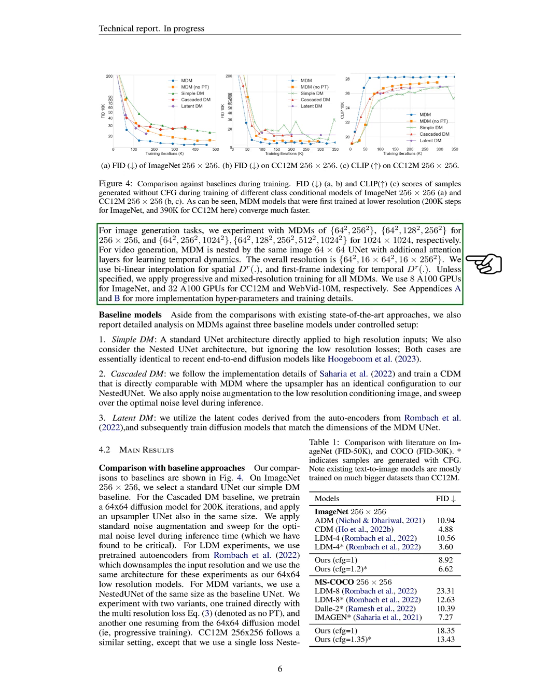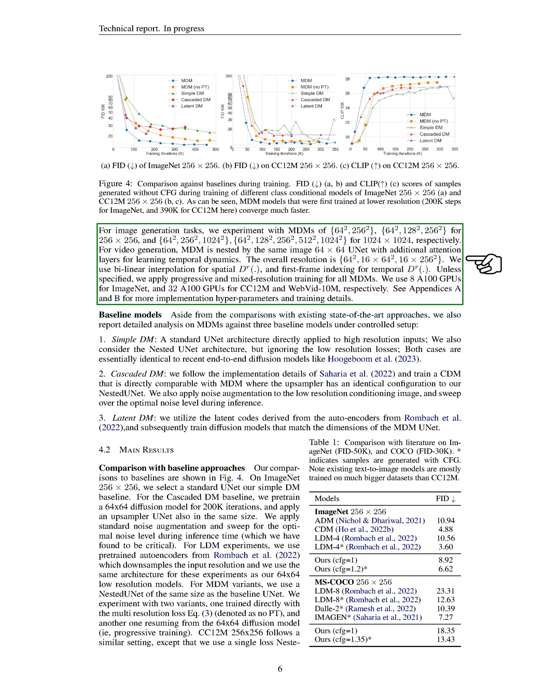Section: Baseline Models. We compared our multi-resolution diffusion models, MDMs, with three baseline models to understand their performance better. 1. Simple Diffusion Model, DM. This model uses a standard UNet architecture, similar to recent end-to-end diffusion models, and applies it directly to high-resolution inputs. We also considered a NestedUNet architecture, but without the low-resolution losses. 2.